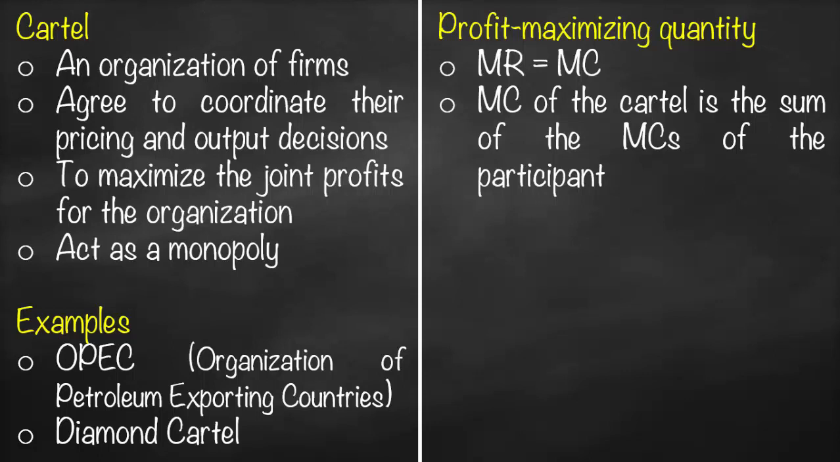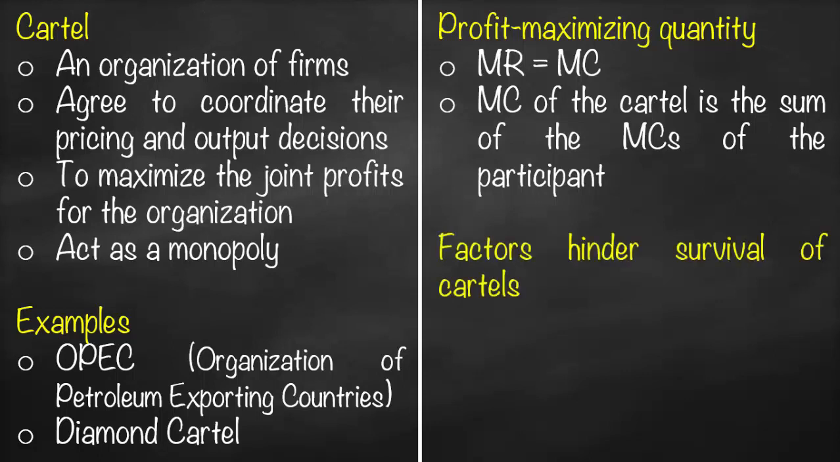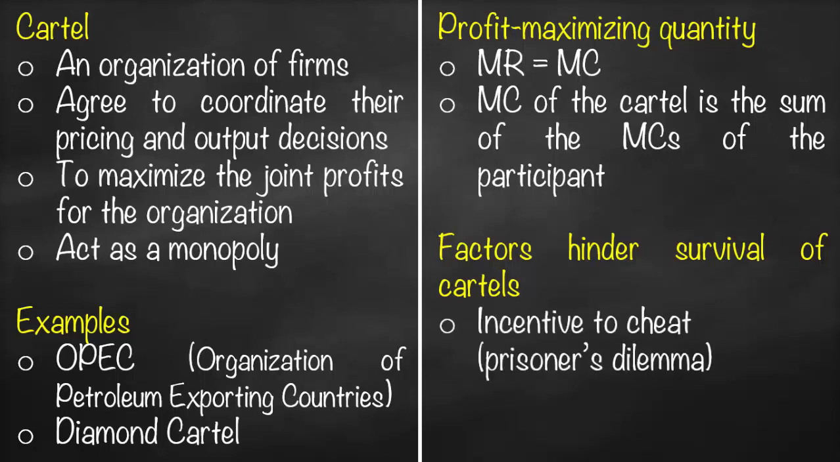But we discover that sometimes cartels are not successful, which means we have factors that will hinder the success or survival of cartels, such as incentives to cheat, which we explained before in the game theory as prisoner's dilemma.